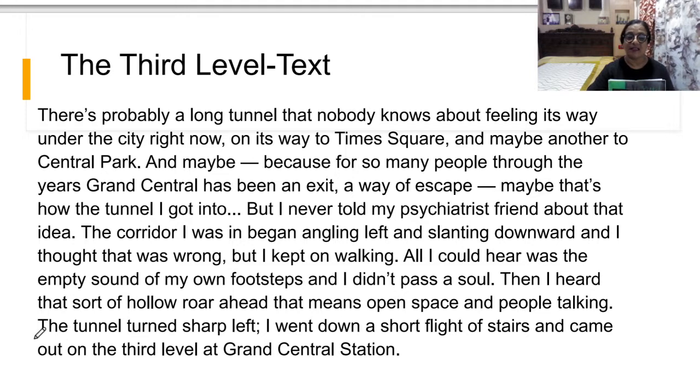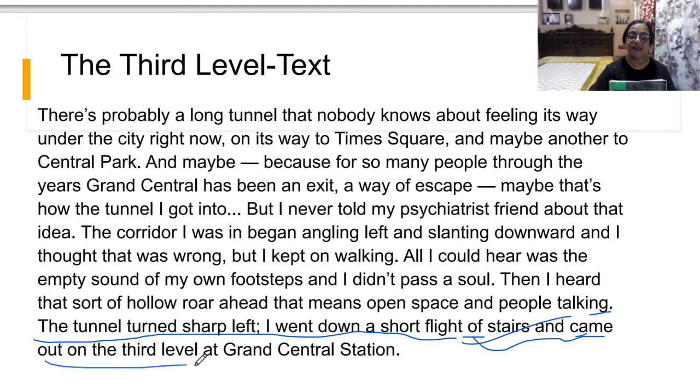So what did he do? The tunnel turned sharp left, and he took a short flight of stairs, and he came down to the third level of the Grand Central Station. That is all his imagination, all his world of fantasy.